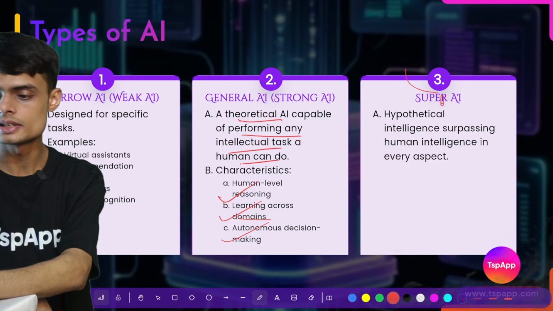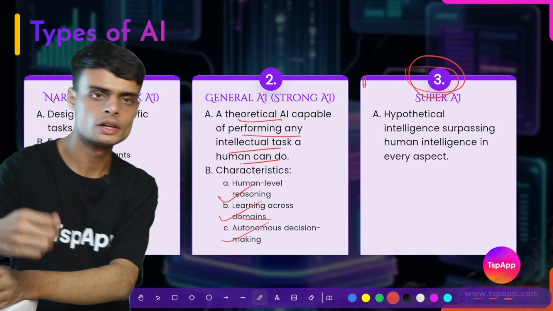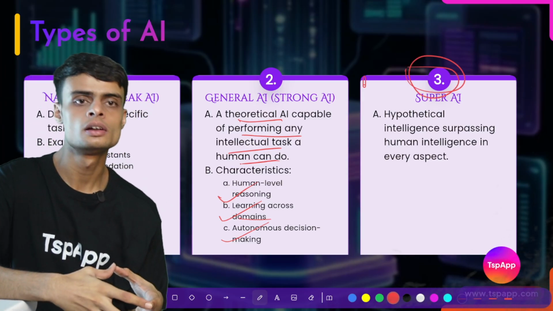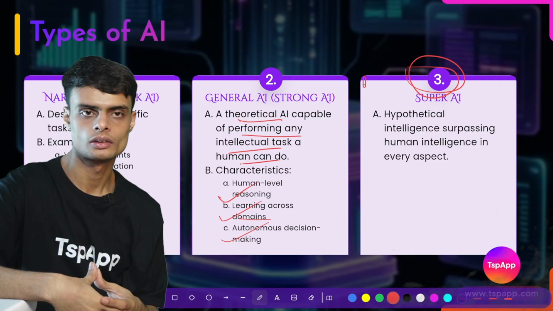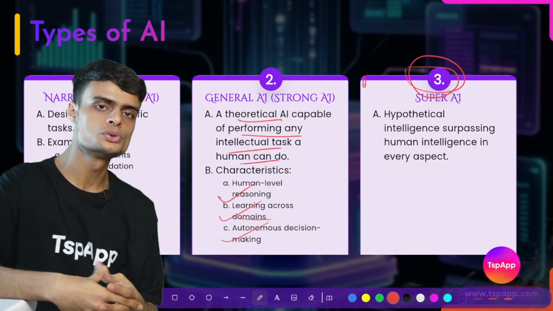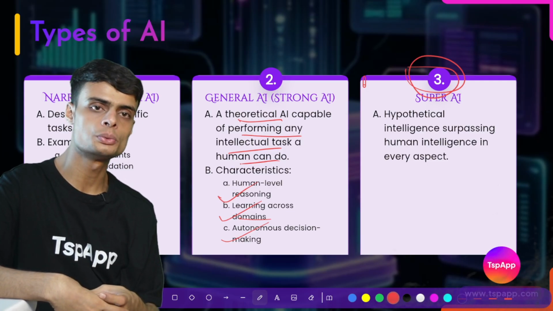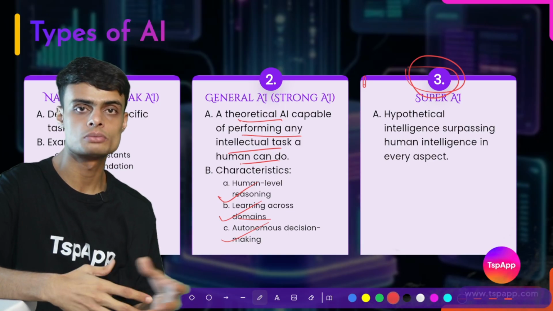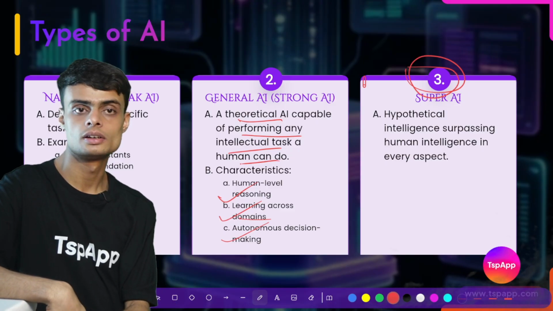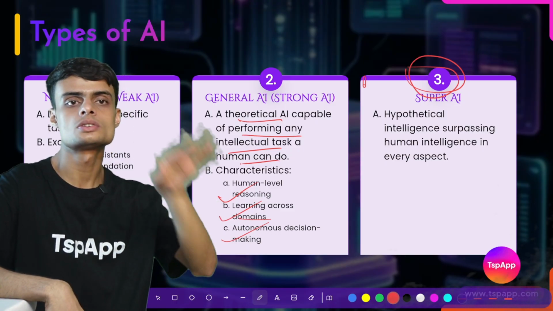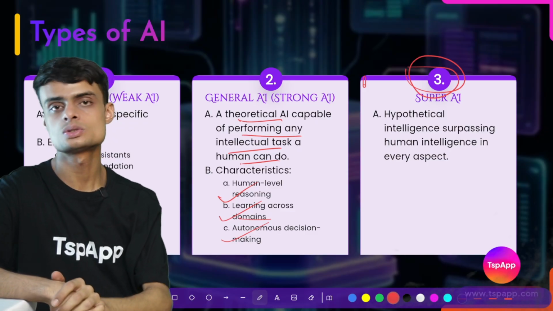And the third one is super AI. Super AI is just a hypothetical type. If you have seen science fiction movies that show AI robots which are ruling over Earth, then those robots are called super AI. They are the super AI.